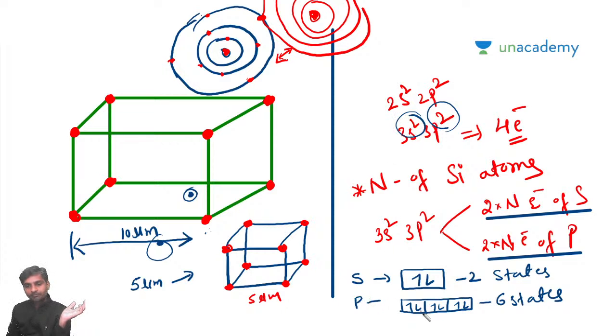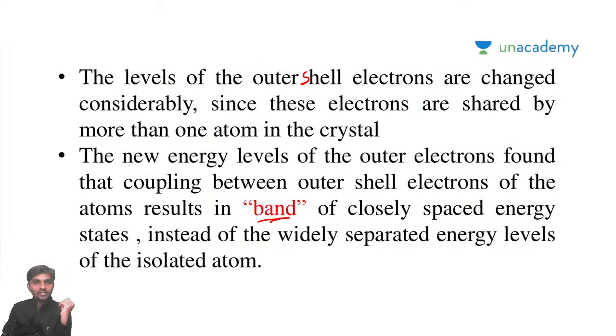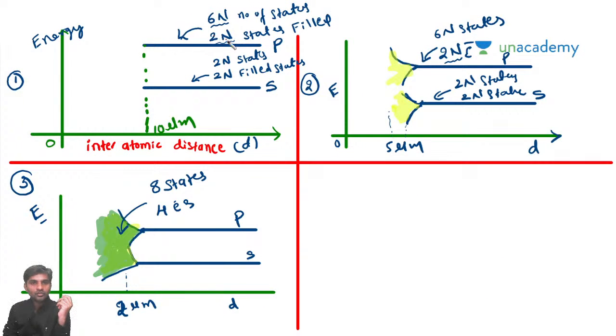But in case of P, you have 6n possible states, out of which only 2 electrons are filled. That is what I am trying to say here. So for the S region, all 2n states are filled, but in case of P, you have 6n states, out of which only 2n states are filled.